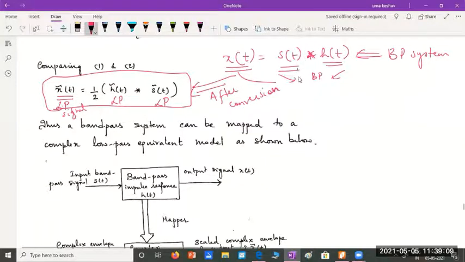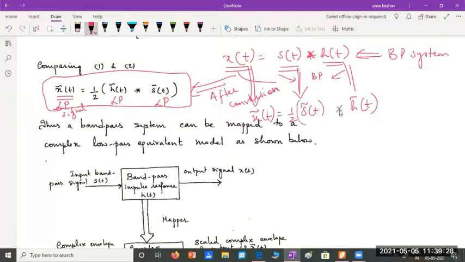So if I convert S of t to S tilde of t and H of t to H tilde of t, then the corresponding value of X tilde of t, the low pass versions of all the three band pass signals, will be half into convolution product as shown. So this is the conversion which we wanted to achieve and show.